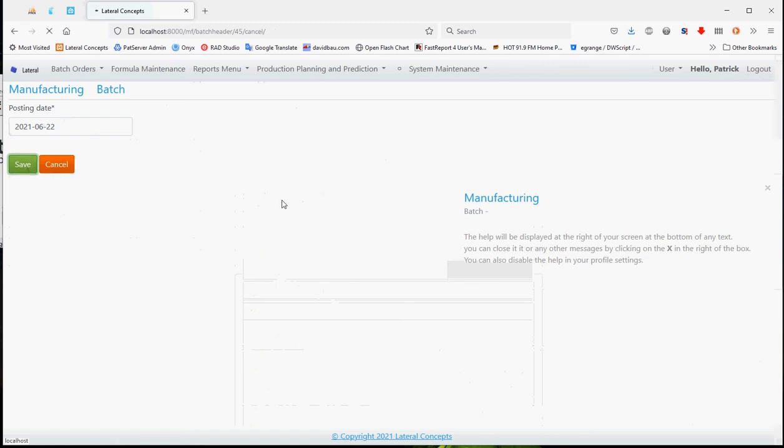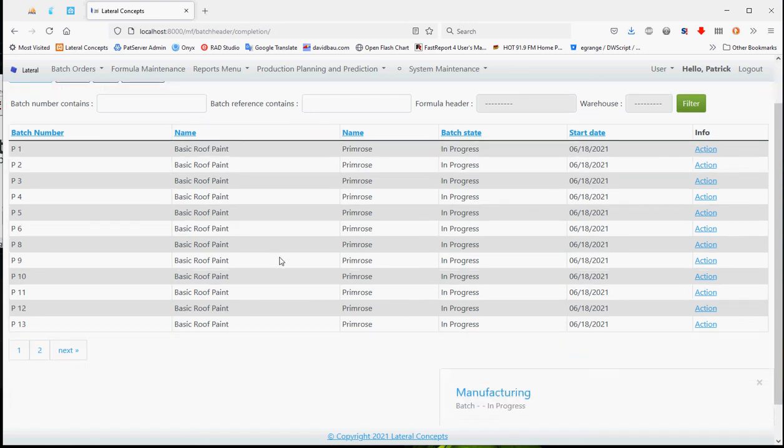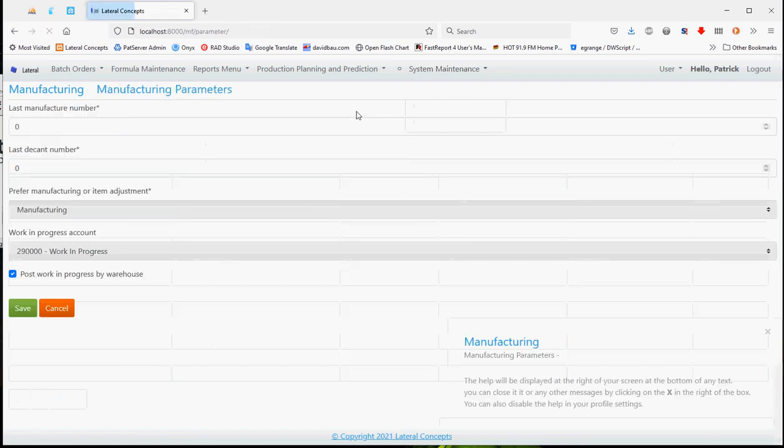All those items will then be taken back from work in progress and placed back into inventory. If you had received new items at a different cost, those items there, because of the old cost, it will automatically be recosted for you. So your costs will always stay in order for you. Manufacturer parameters. Okay, we're not using these manufacturing numbers. I shall be removing those.